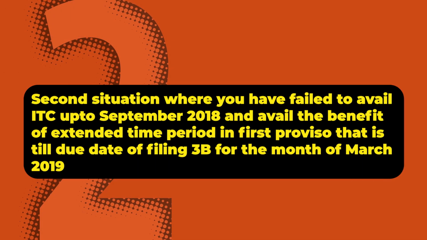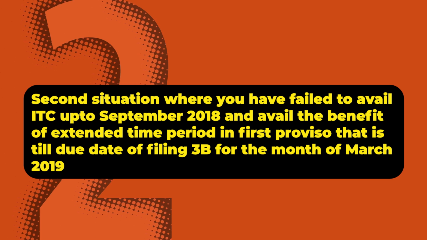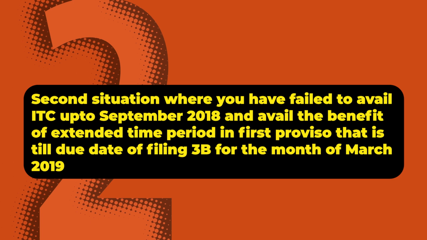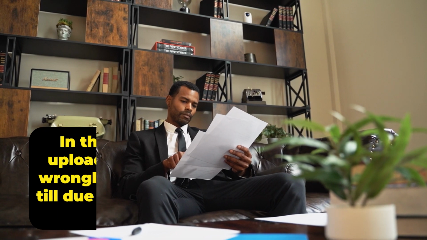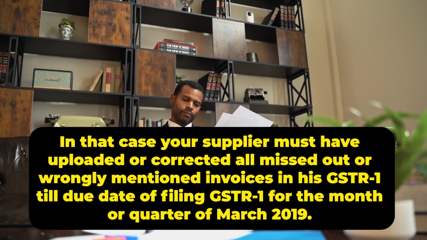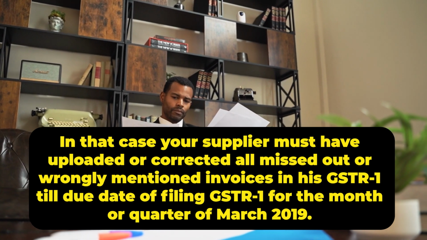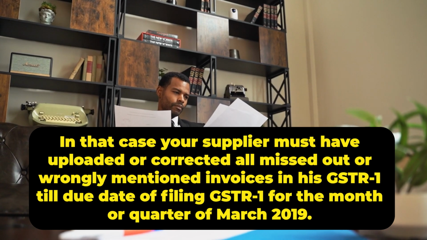Now consider the second situation where you have failed to avail ITC up to September 18 and avail the benefit of the extended time period in the first proviso, that is till the due date of filing 3B for the month of March 2019. In that case, your supplier must have uploaded or corrected all missed out or wrongly mentioned invoices in his GSTR1 till the due date of filing GSTR1 for the month or quarter of March 2019.